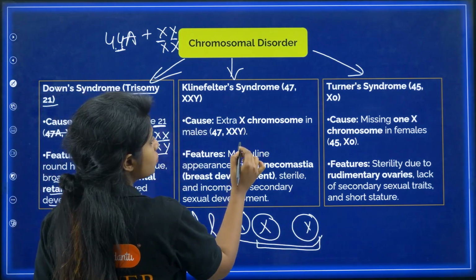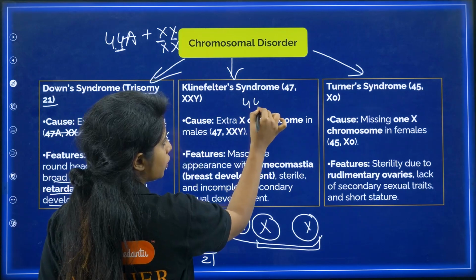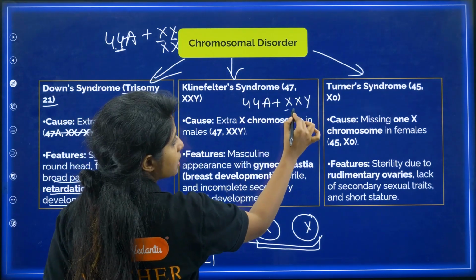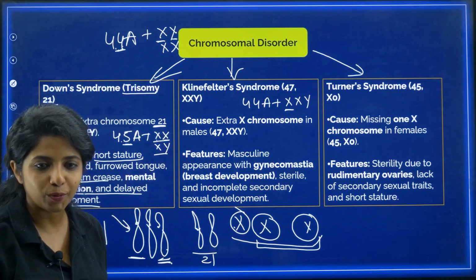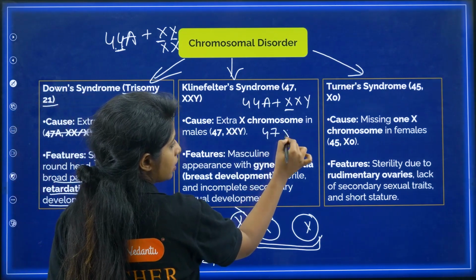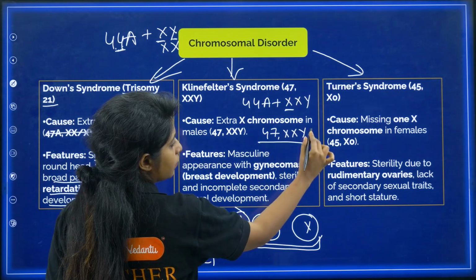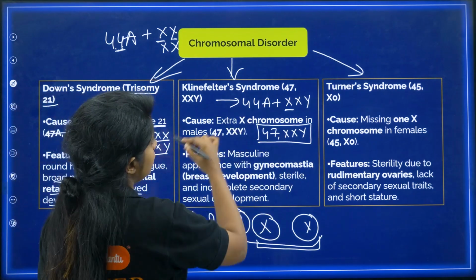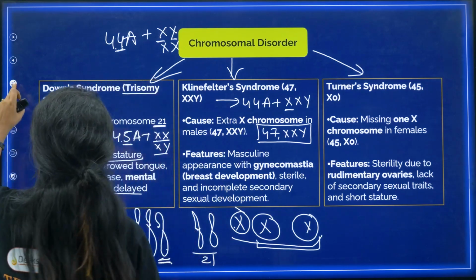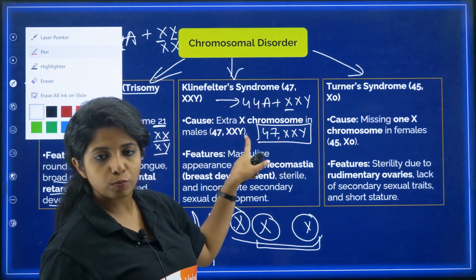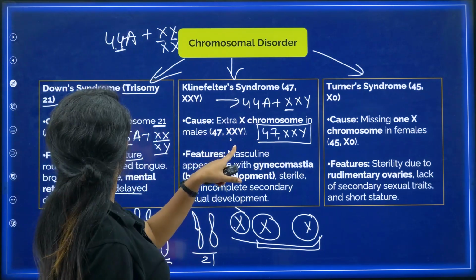So how many autosomes are there, my dear children? If you see, 44 autosomes are there, but the condition becomes what? XXY, an extra X chromosome is there over here. So you can write either like this, or you can write 47XXY. Either way we can write. Most correct will be this one, because there are 47 chromosomes, one extra chromosome is there, so 47XXY.